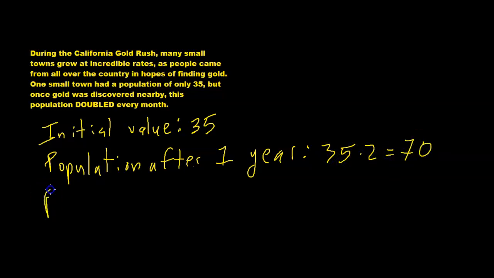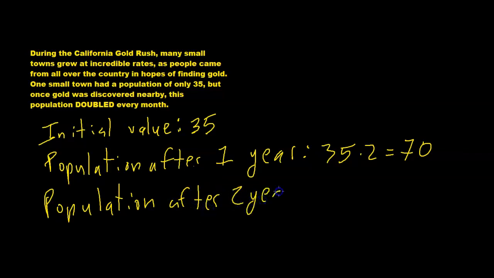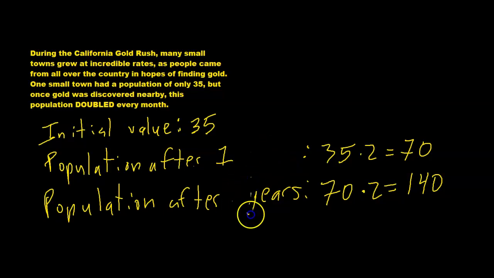Okay. What about population after 2 years? Well, that's going to be 70 times 2 because the population is going to double again, right? Which is going to be 140. Oh, whoops, I shouldn't be saying years. This is months, right? My bad. Let me correct this. This isn't year. This should be months. Sorry about that, everyone. Let me amend that mistake.